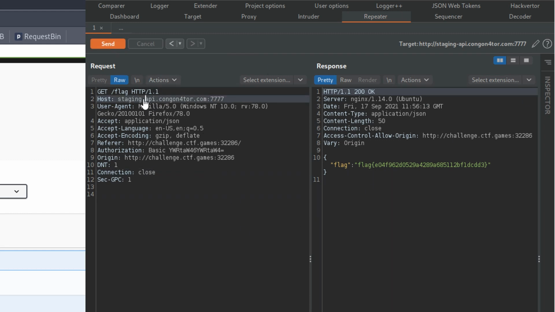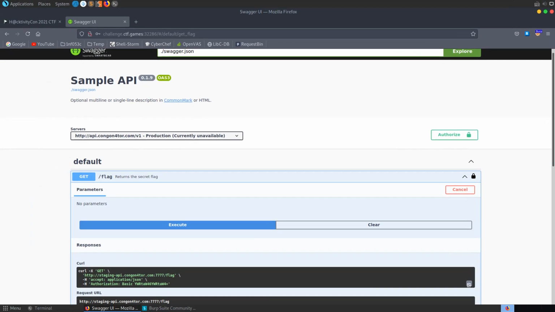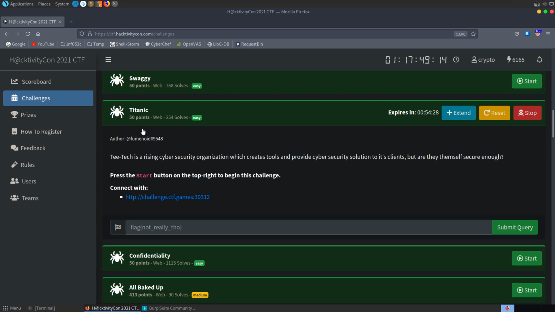I think it would have been cooler if there was an extra level to this where we also had to set this to the actual API. But there we go, we've got a flag. Easy enough challenge. The next challenge we're going to take a look at is called Titanic.